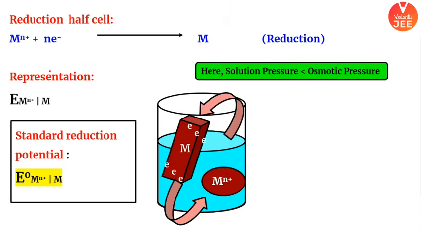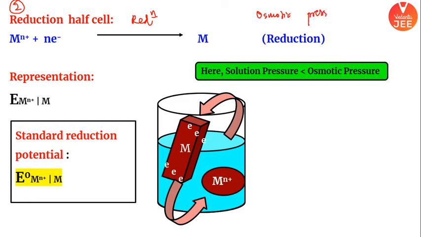Next one, your favorite, reduction half cell, second component of galvanic cell. Very, very easy. What is happening here? Metal ion is getting reduced, right? Reduction is happening here. Your osmotic pressure is more here.